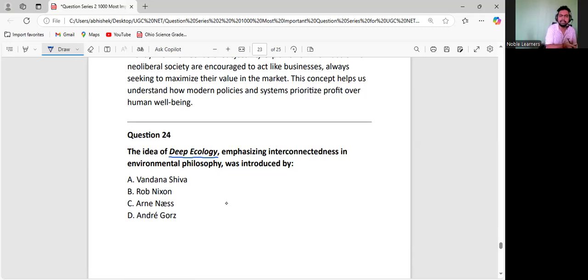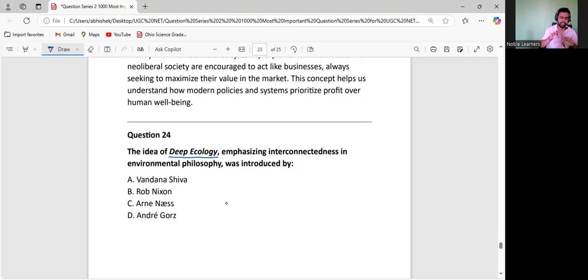We are colonizing this planet. We are colonizing as a human being. If you go to Zambia in a zoo, you will see there is a section over there, and something is written over there: meet the dangerous animal in this world. If you go there, there's just a mirror. You will see yourself. So we are the dangerous animal in the world, like the most dangerous one. So this is what the shallow ecology is all about.